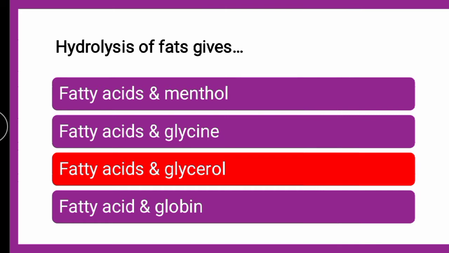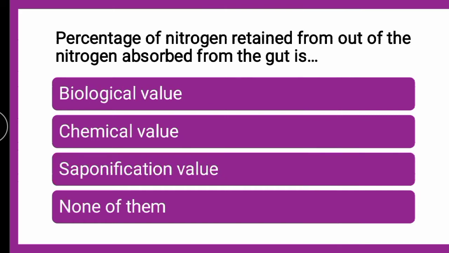To start with the next question: the percentage of nitrogen retained out of the nitrogen absorbed from the gut is dash. Means out of the total nitrogen absorbed, how much nitrogen is retained?